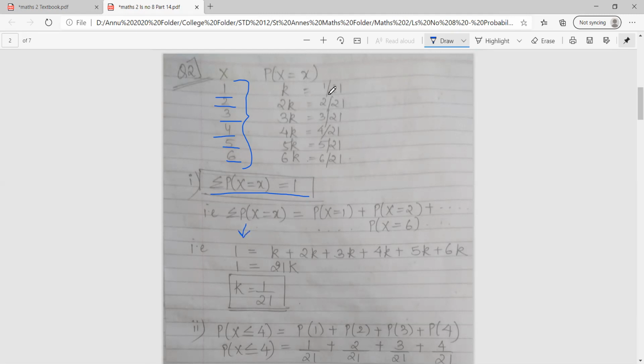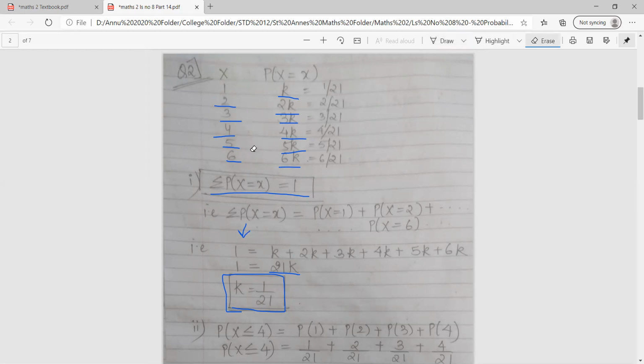P of x is k plus 2k plus 3k plus 4k plus 5k plus 6k. So on adding all the values together, I get 1 is equal to 21k. So the value of k is equal to 1 upon 21. So I can substitute in the table like this. K is 1 by 21. So 2k will become 2 into 1 by 21, which is 2 upon 21. In a similar manner, 3 by 21, 4 by 21, 5 by 21, and 6 by 21.